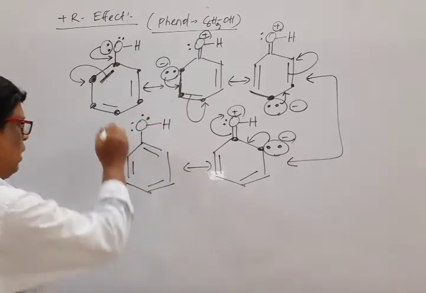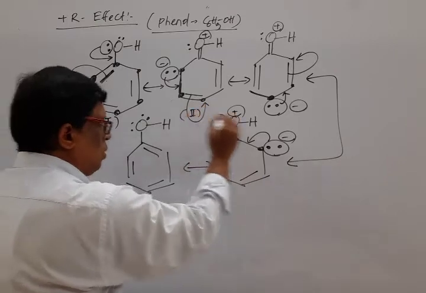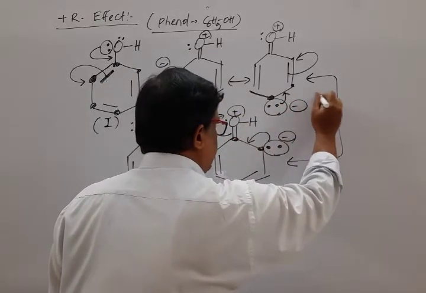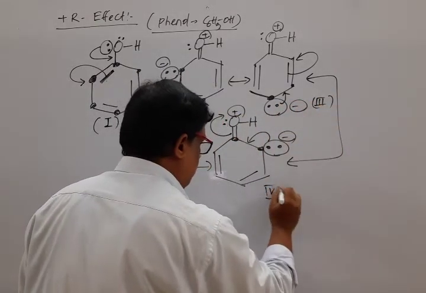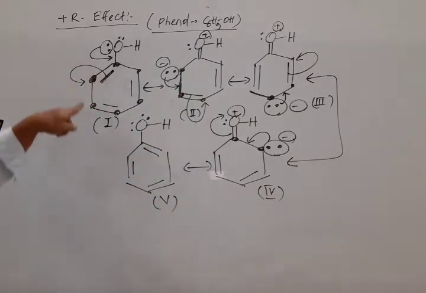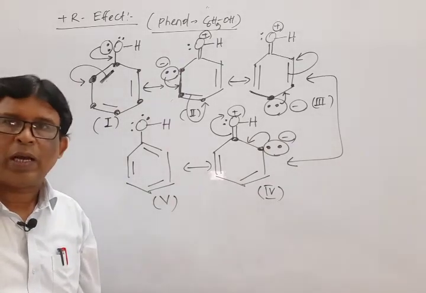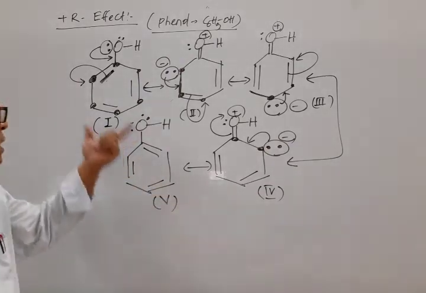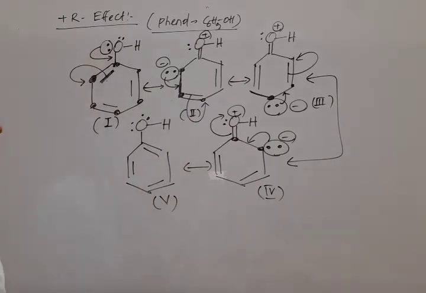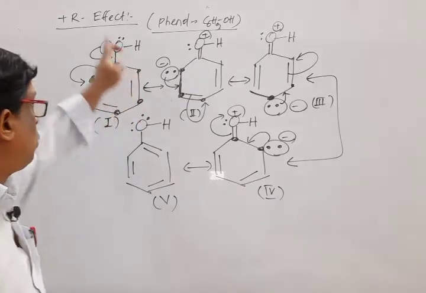Mark that. It is structure 1, structure 2, structure 3, structure 4, and structure 5. Mark that how the displacement, that is the shared pair of electrons, moves through the conjugate pi system. It is an example of plus R or plus M effect. So another one, I go through OH.